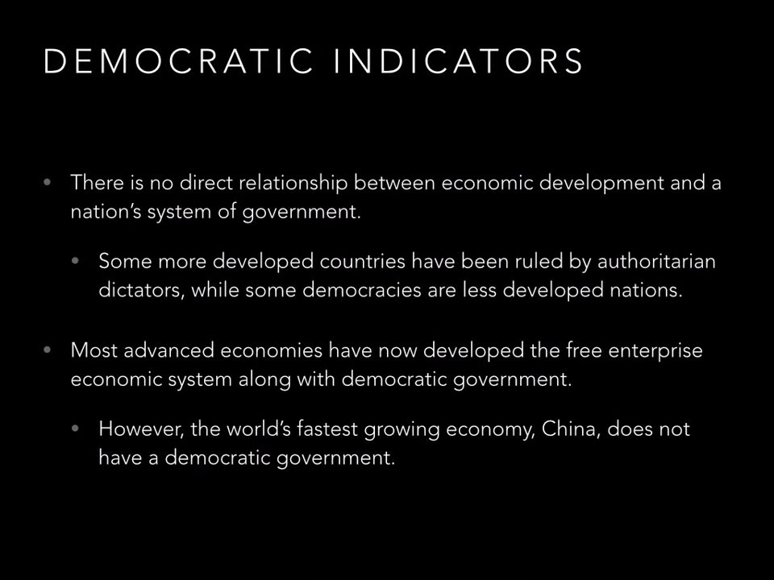Democratic indicators. There seems to be no direct relationship between economic development and a nation's system of government. Some more developed countries have been ruled by authoritarian dictators, and some democracies are quite poor and less developed. Most advanced economies have now developed the free enterprise economic system along with democratic government. However, as we mentioned earlier, the world's fastest growing economy, China, does not have a democratic government.